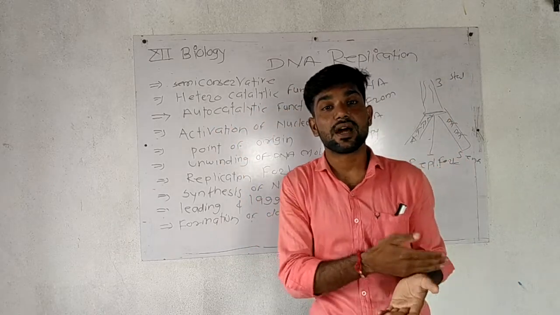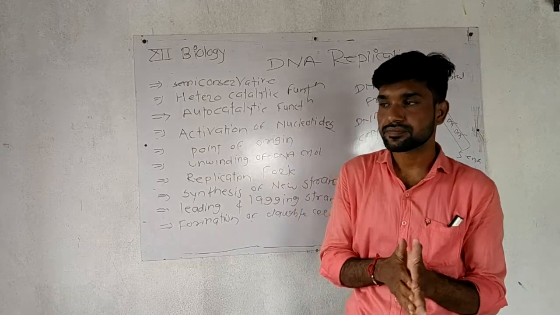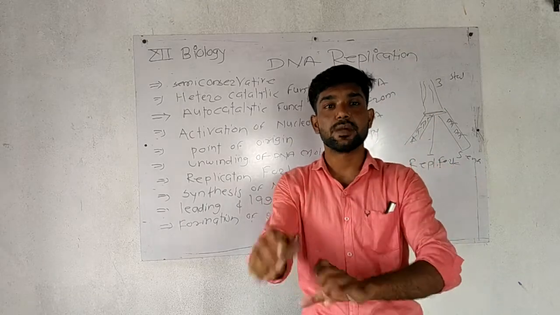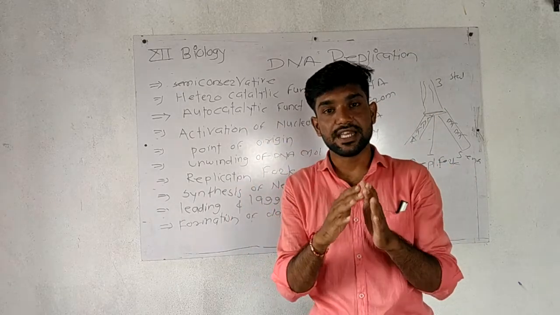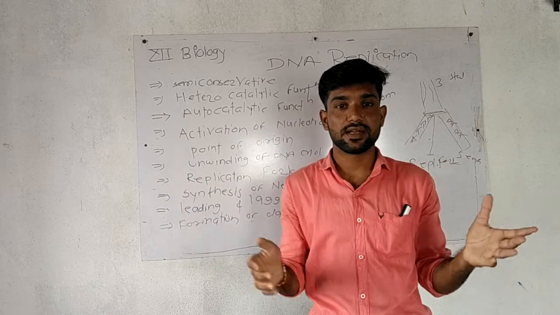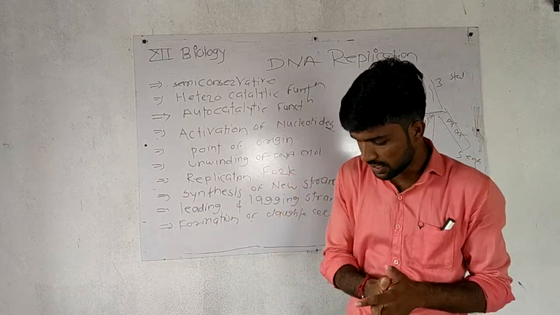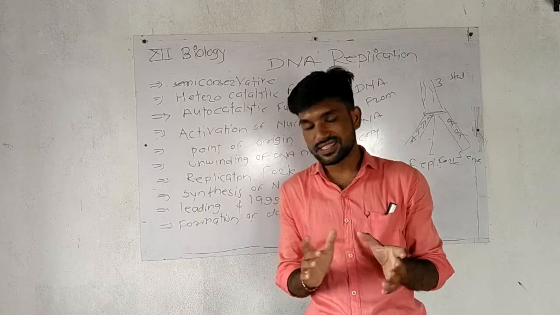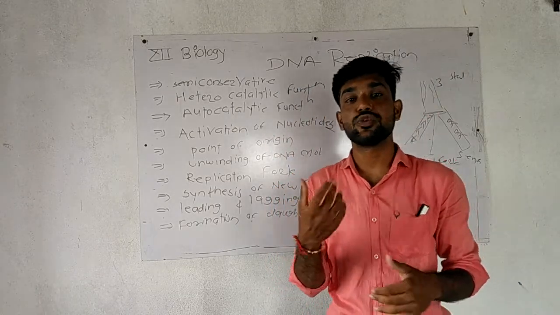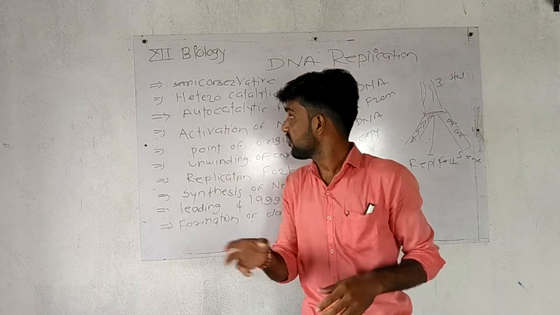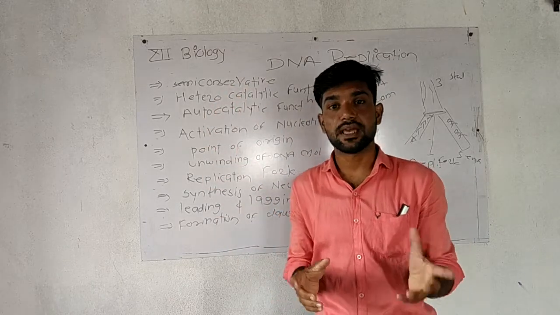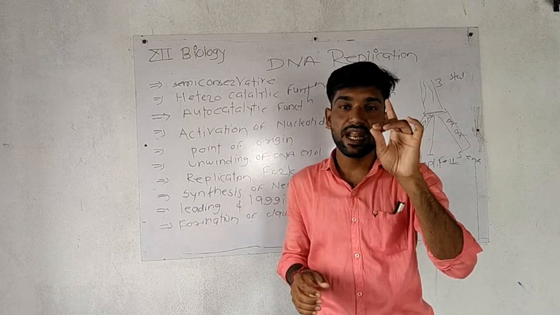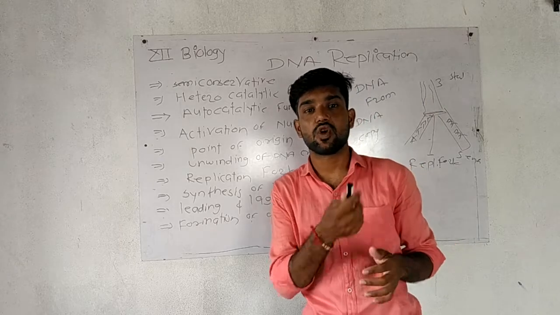Copying, making DNA from DNA. As you know, when there is reproduction, when there is a division of cells, the DNA also gets replicated equally. So it contains some factors or aspects that we discuss today. First, it is semi-conservative and always happens in S phase. The DNA replication always happens in your S phase.